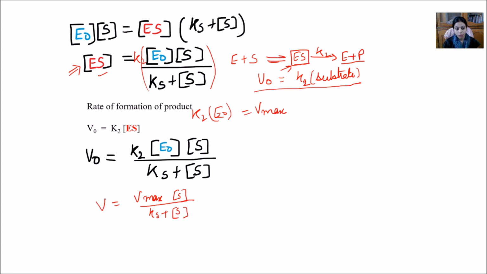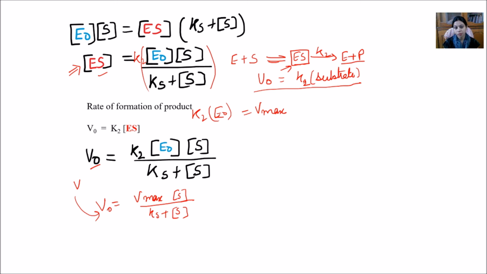This was exactly the equation derived by Michaelis and Menten. The only difference was that Henri, instead of using V naught, used V, or the velocity at any time. But Michaelis and Menten together stated that it is much better to use V naught, and it will be considered universally, because each and every reaction will have a different velocity.